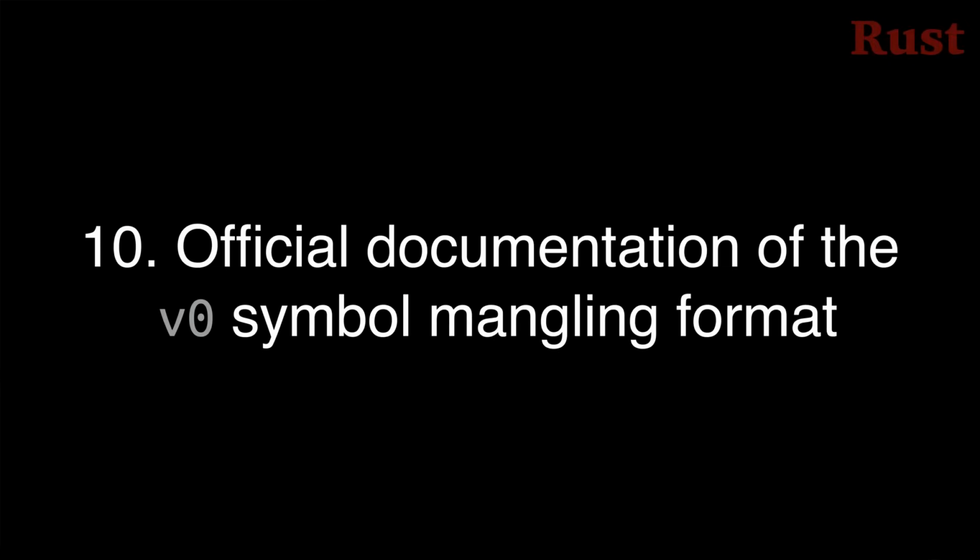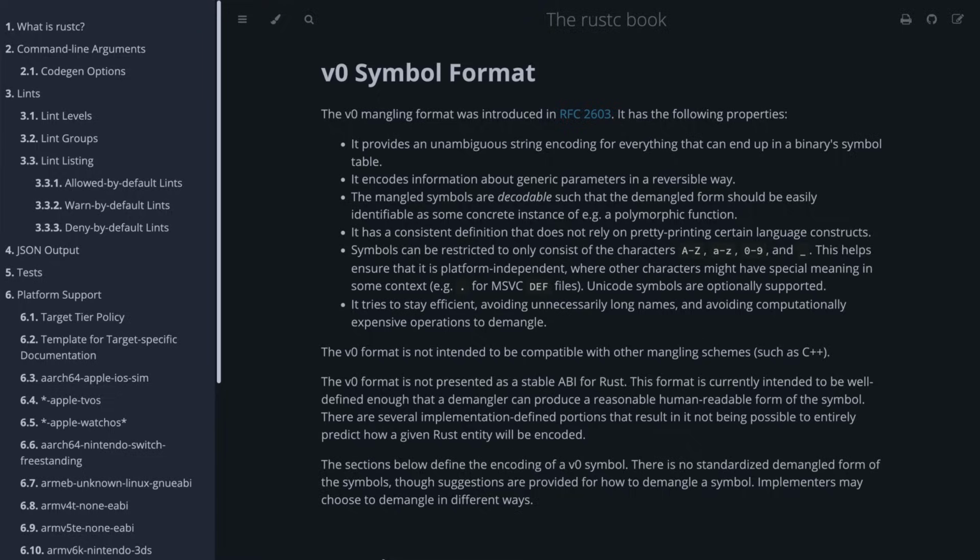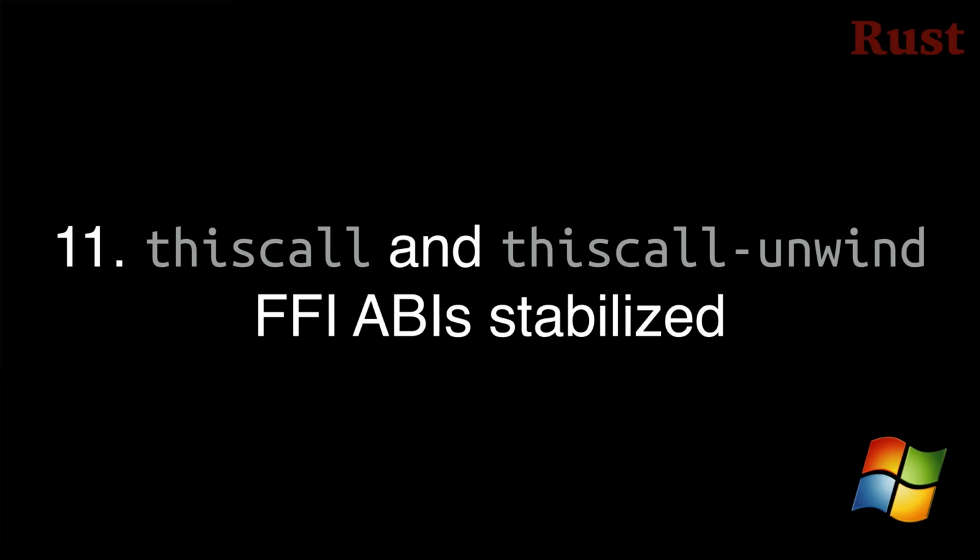Number 10. The v0 symbol mangling format has now been officially documented. Symbol mangling is how the Rust compiler encodes unique names for symbols that are used during code generation. Documenting exactly how this is done should make life much nicer for anyone who needs to demangle the symbols, like people who write debuggers. The documentation is located in the online Rust CBook, and I put a link to it in the description below.